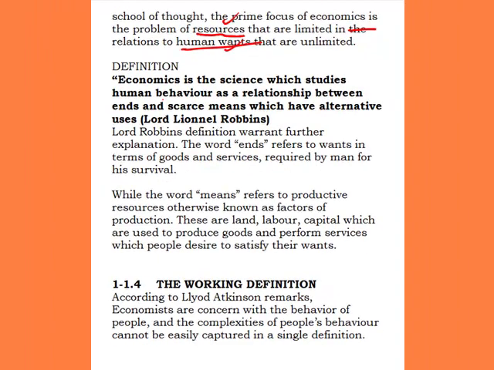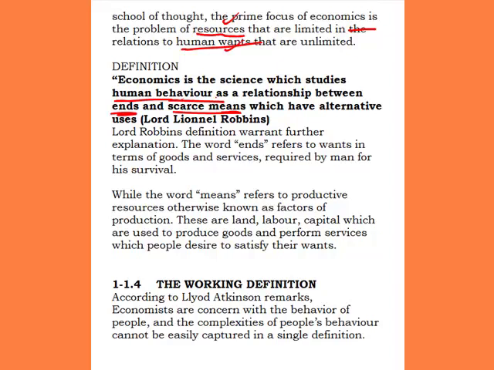Now, the definition: economics is a science which studies human behavior as a relationship between ends and scarce means which have alternative uses. This is the definition propounded by Lionel Robbins. This is just saying that economics is a science which studies human behavior. So what economics is based on is the studying of behavior. And whose behavior? The behavior of human beings.